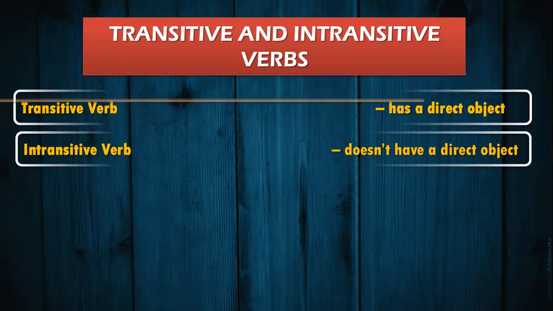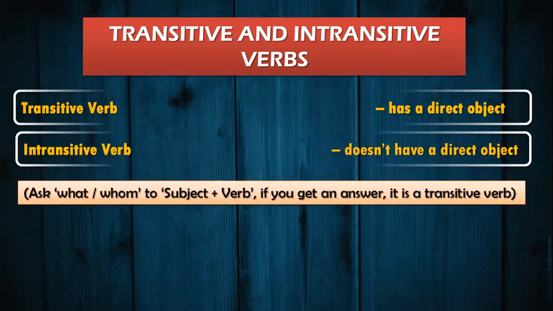So how do we find it? We all have learnt about finite verbs, that is a combination of subject plus verb. Now, we are supposed to ask the question what or whom only and only to subject plus verb in any question or any statement. And if we get the object as an answer for the question what or whom, we consider it as a transitive verb. Else, it is an intransitive.